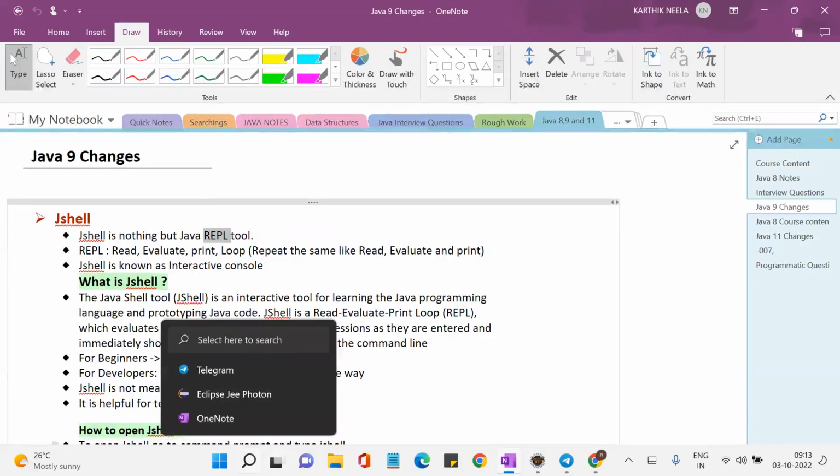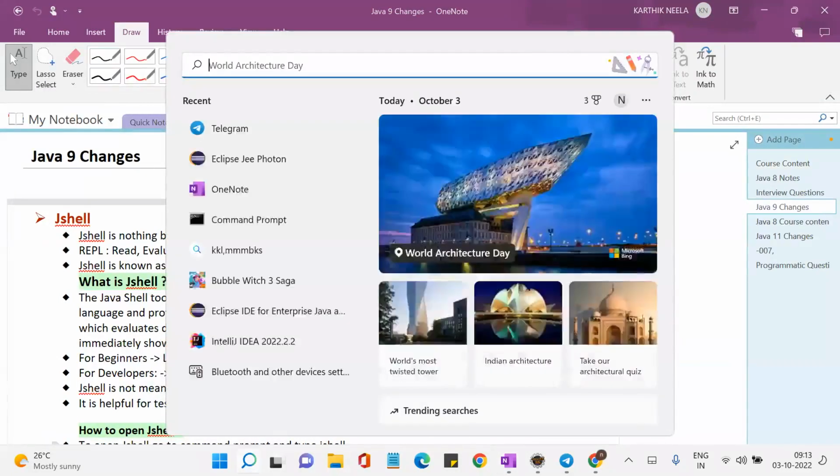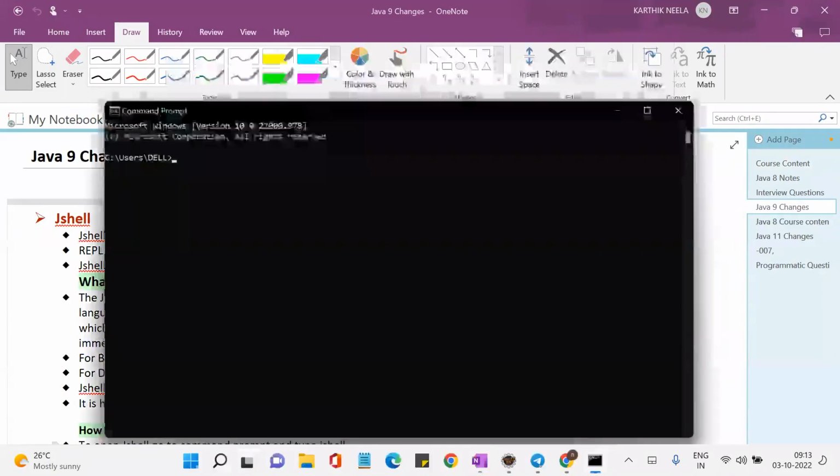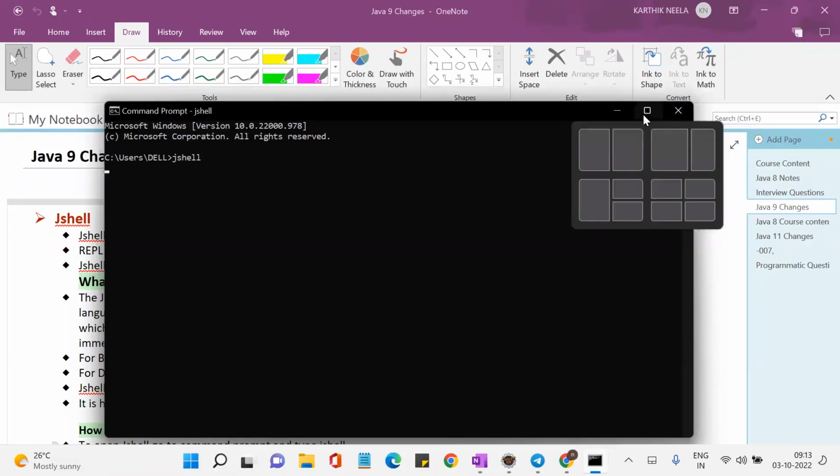Now, how can I open the JShell? Command prompt. Just write jshell. So go to the command prompt and then we need to type jshell. If Java 9 is not installed, and the maximum version installed in your machine is Java 8, can I open the JShell now?